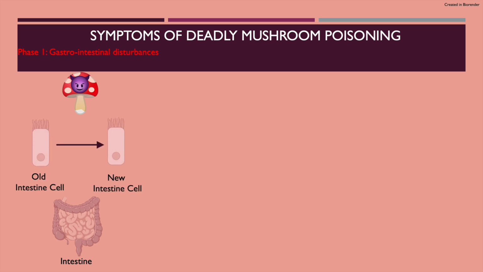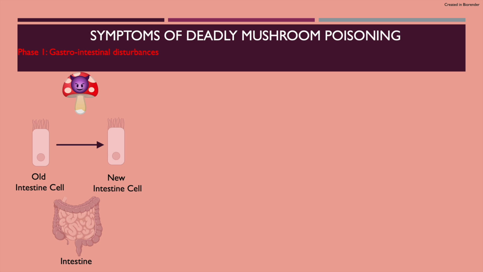If the mechanism of amatoxin affects every cell in the body, why are there 3 distinct symptomatic phases? Well, the answer is that certain cell types rely more on newly made proteins than others. The first phase of toxicity is caused when the mushroom reaches your intestines. This is partly because these are the first cells exposed to high levels of amatoxin after eating the mushroom. Another reason the intestines are affected is that the cells are constantly being made and replaced.